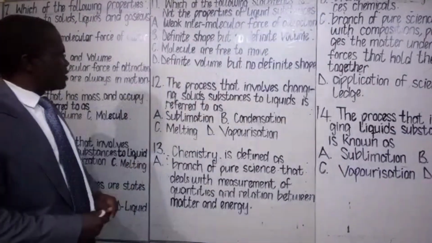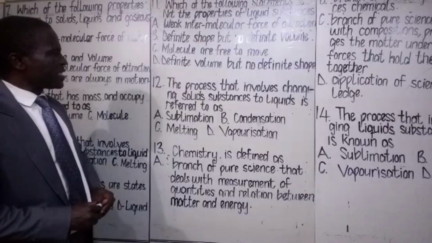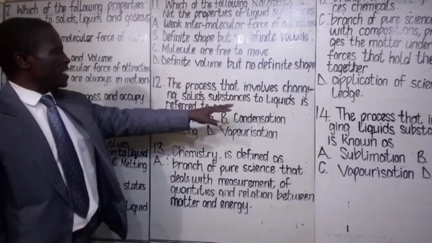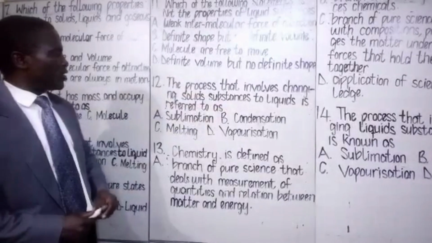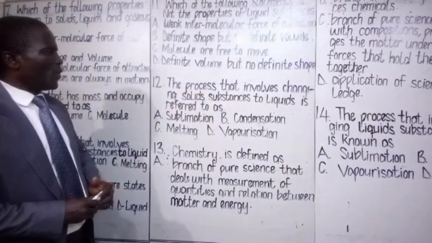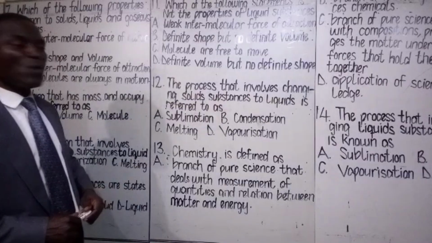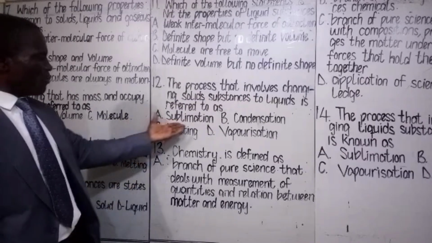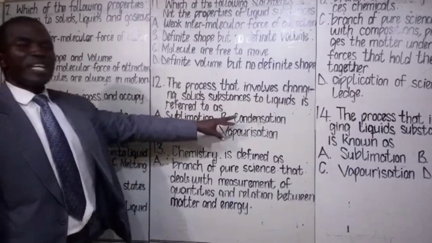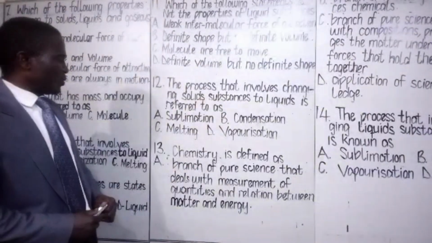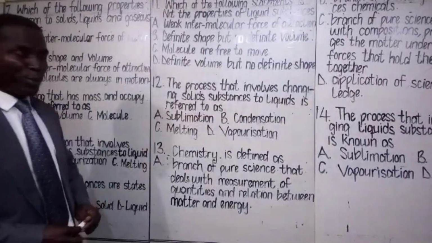Class assessment 12. The process that involves changing solid substances to liquids is referred to as dash. A. Sublimation. B. Condensation. C. Melting. D. Vaporization. You choose the most appropriate option there.